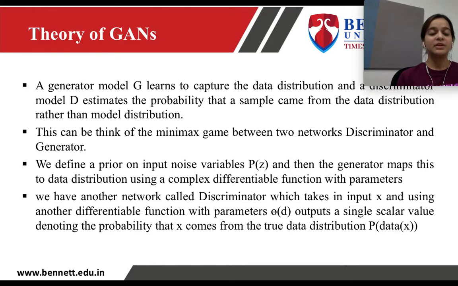So it's like a min-max game between the discriminator and the generator. The generator constantly tries to generate new fake images, and the discriminator constantly tries to detect which image is original, coming from the real world, and which is the generated image.